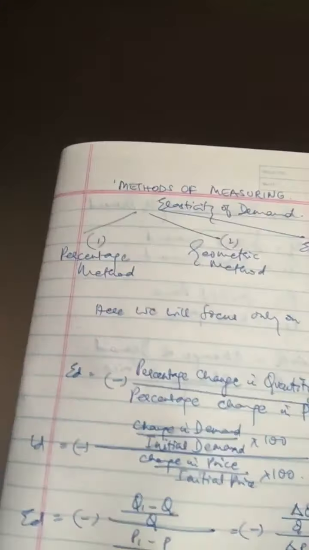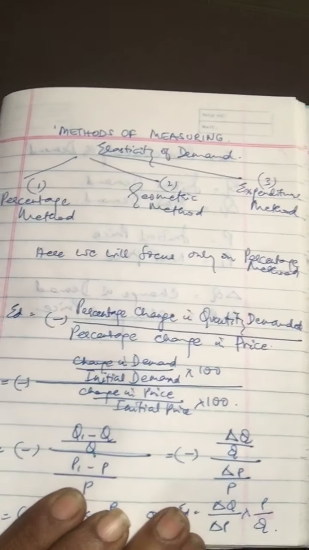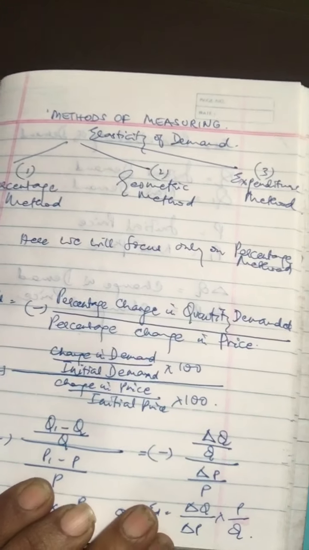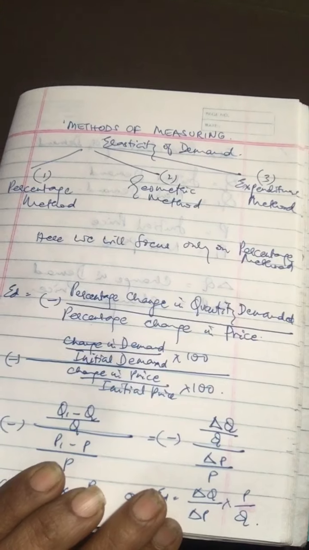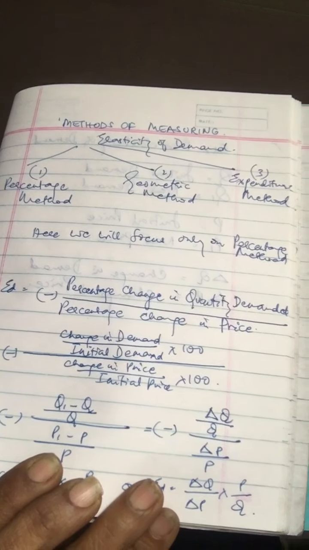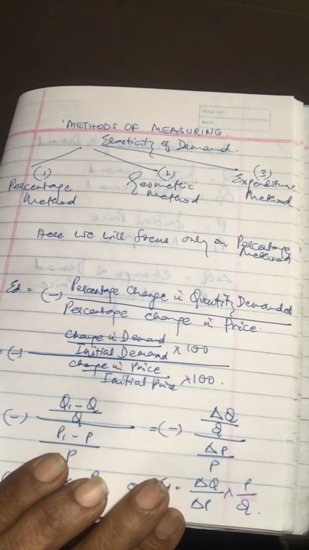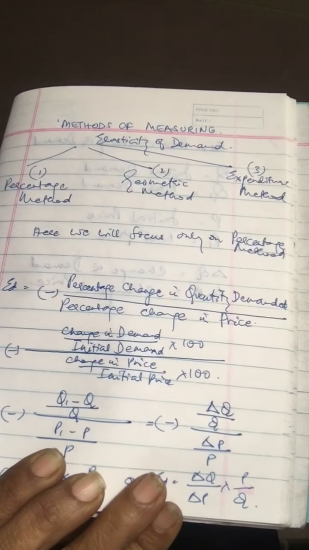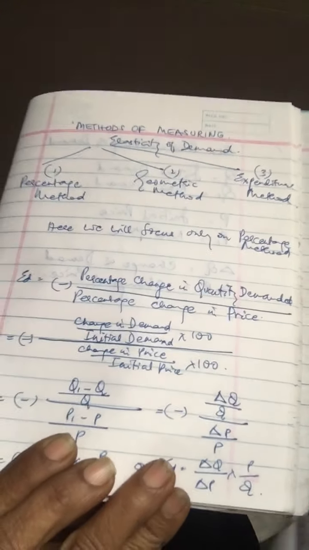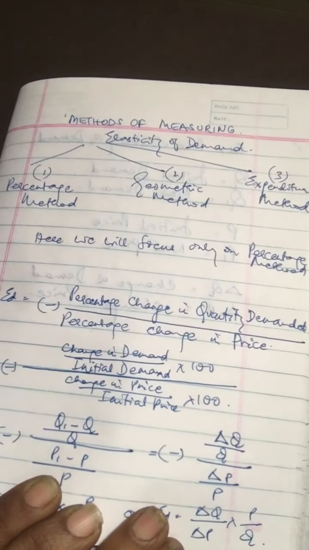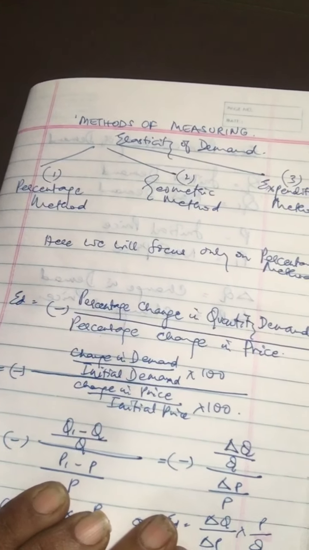So based on that, we're going to do the methods of measuring elasticity of demand. So what are the methods of measuring elasticity of demand? So these are the methods. One is the price elasticity of demand, the percentage method as it is known. Then you have what is known as the geometric method, and the expenditure method. But for us, we are going to do only the percentage method.